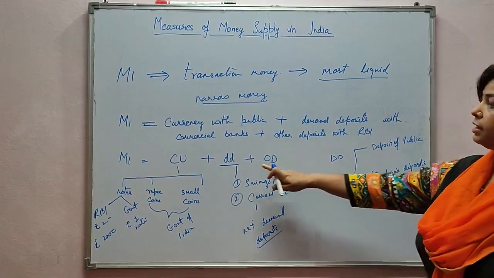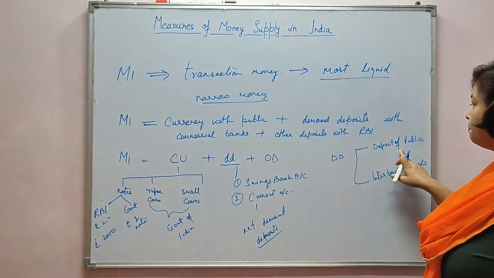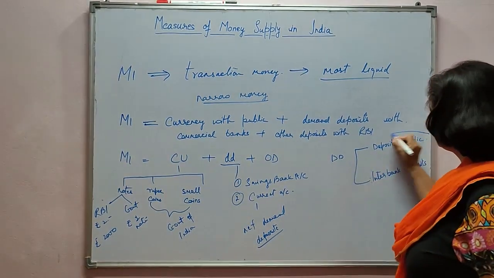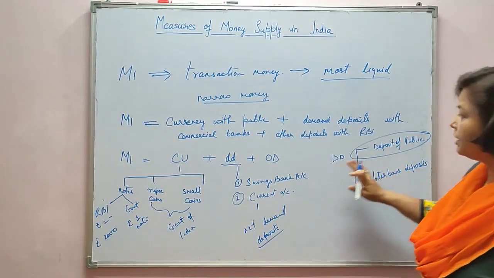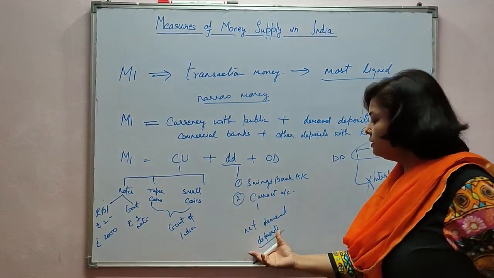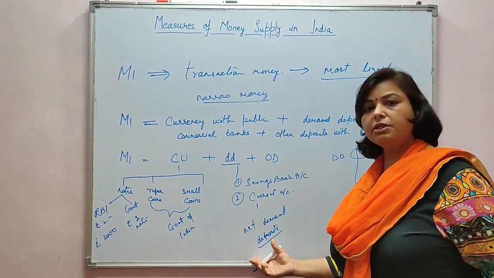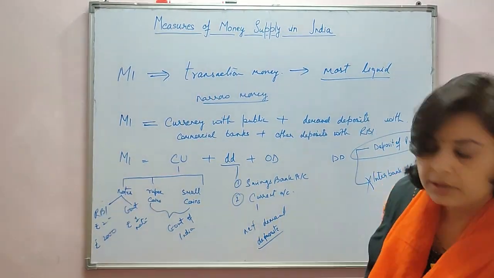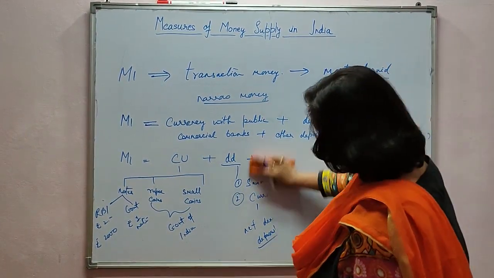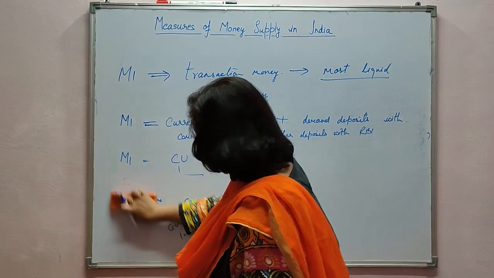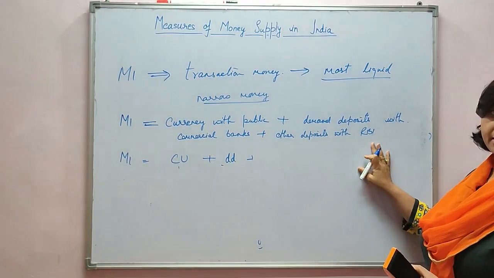When we are calculating M1, only demand deposits of the public will be included and this will be excluded. That is why it is known as net demand deposits, that is demand deposits of the public with commercial banks.